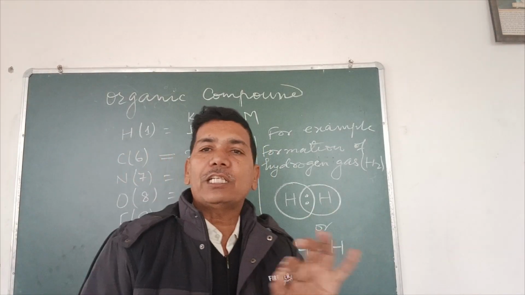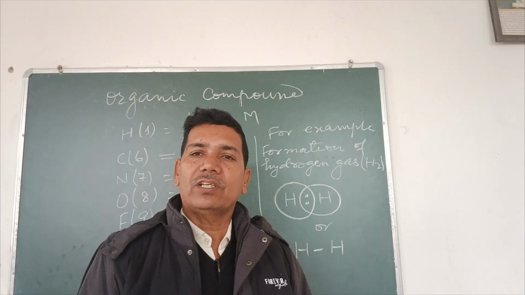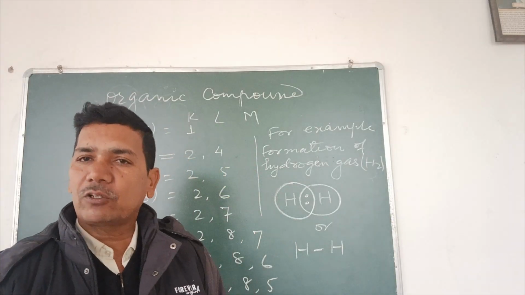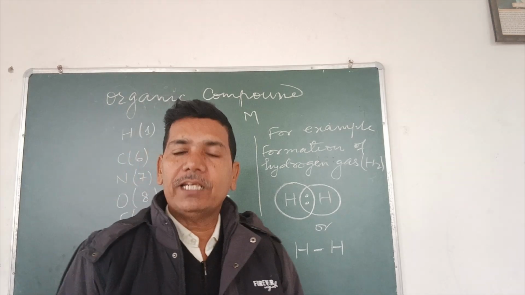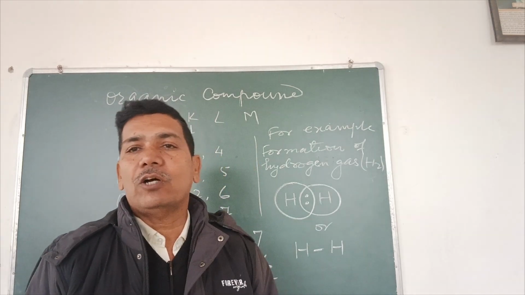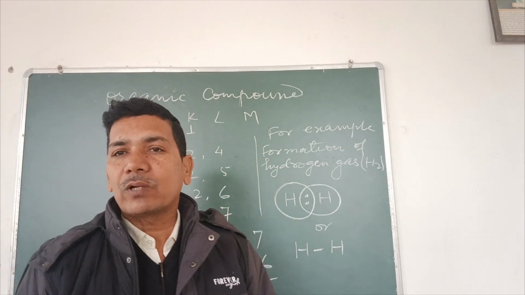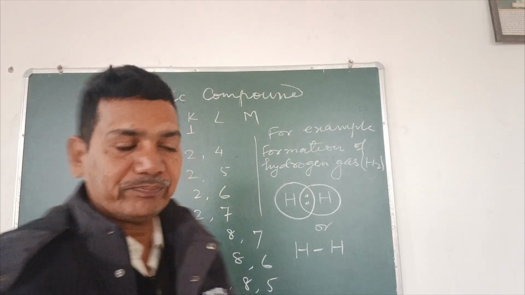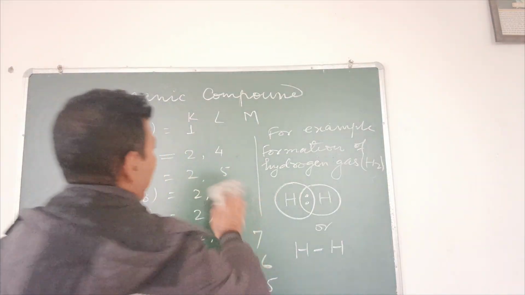Actually, there are three types of covalent bond. Single covalent bond, in which there is sharing of one electron. Double covalent bond, in which there is the sharing of two electrons. Triple covalent bond, in which there is the sharing of three electrons. Let us move ahead.